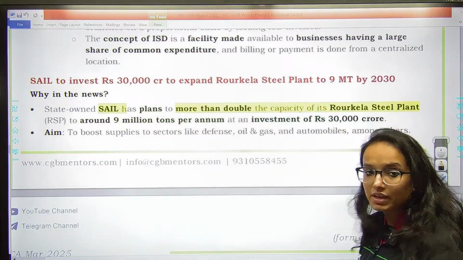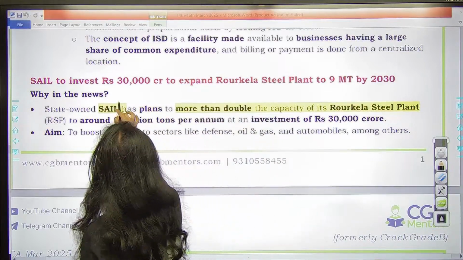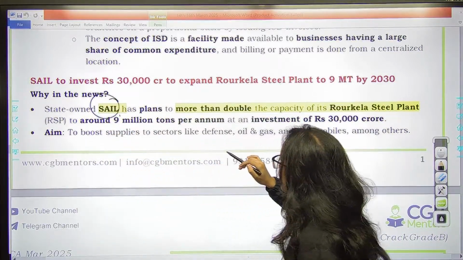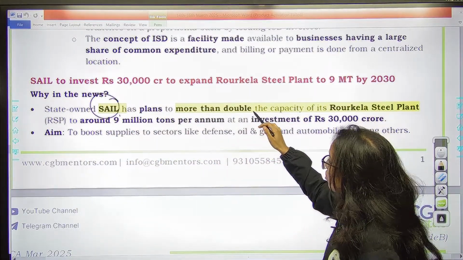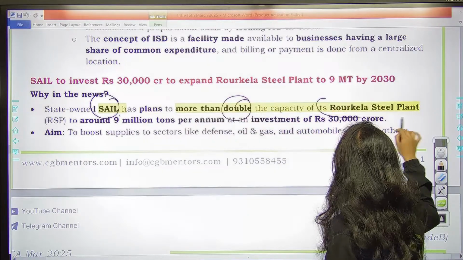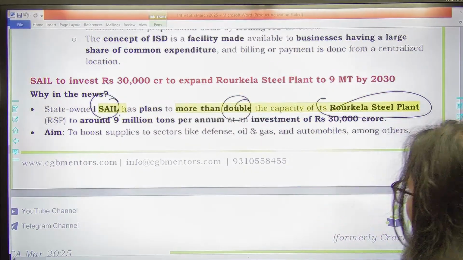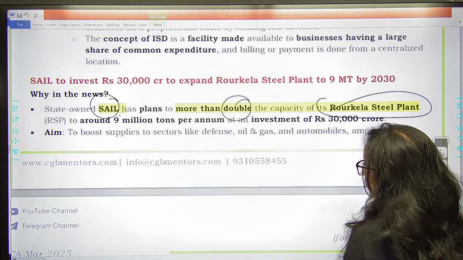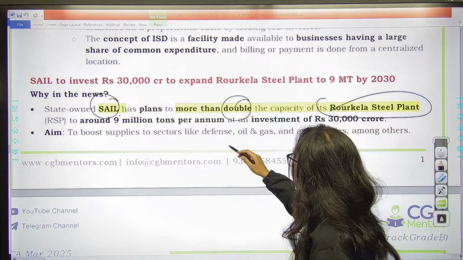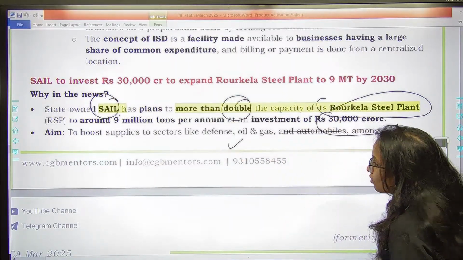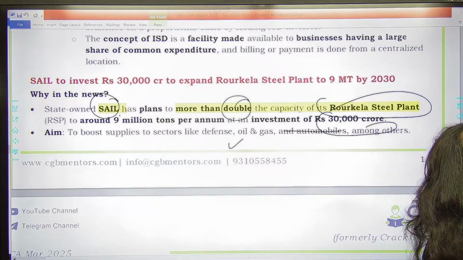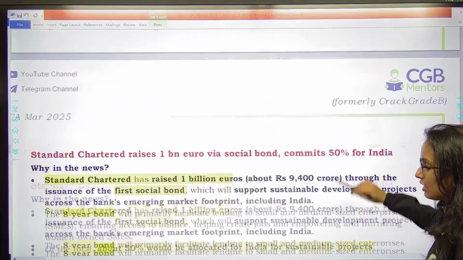The next news we have is the state-owned SAIL recently has planned to more than double the capacity of its Rourkela steel plant. So Rourkela steel plant जो है उड़ीसा में, उसकी capacity they are planning to double to around 9 million tons per annum at an investment of 30,000 crores. So SAIL is planning to expand its Rourkela steel plant.